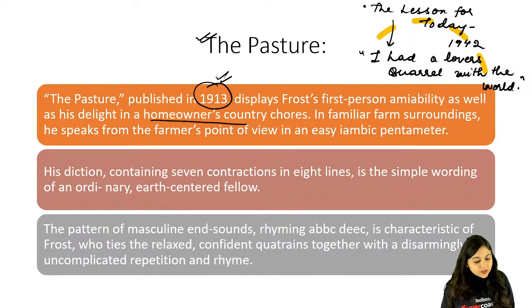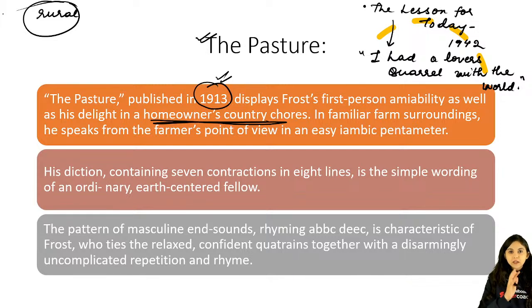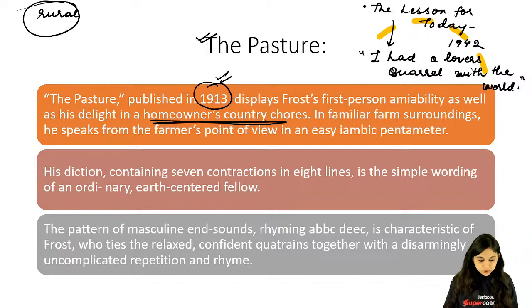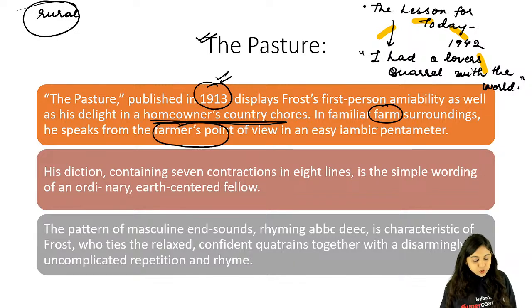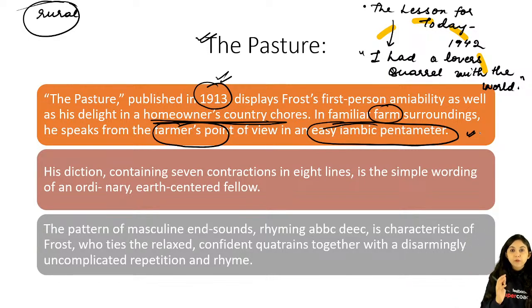that you know the homeowners country shores, the country shores, मैंने आपको स्टार्टिंग में ही बता दिया था, most of the poems that we are reading of Robert Frost, they are all having a little rustic rural setting altogether. Okay, farm surroundings, ठीक है, he's telling you farmers point of view, he's using easy iambic pentameter. हम लोगों ने क्या कहा था, वो ऑक्सफोर्ड कंपेनियन टू अमेरिकन पोएट्री में most of these American poets are shunning